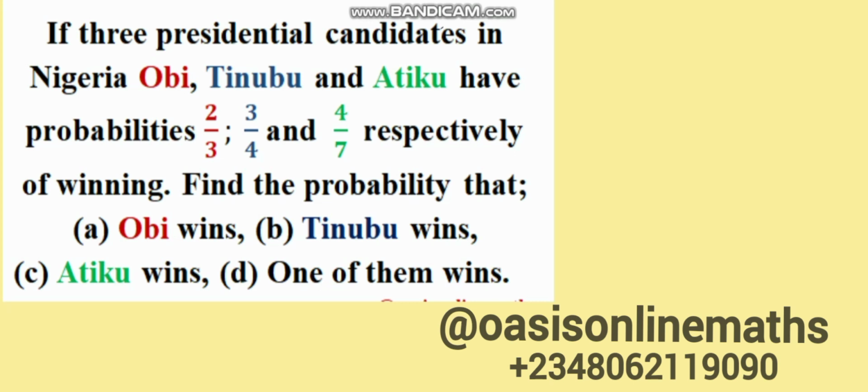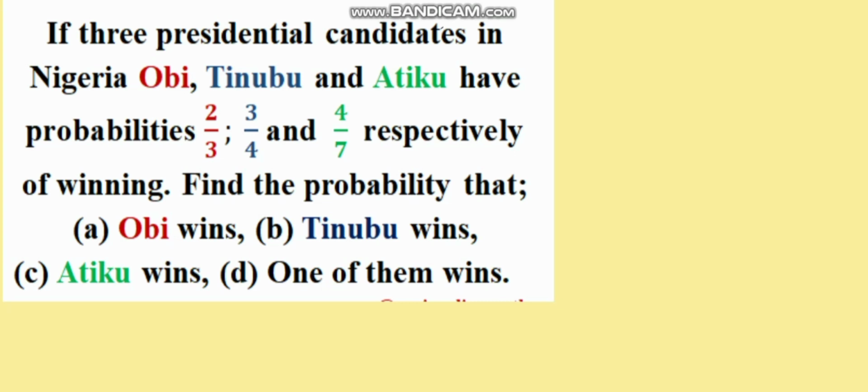And the question goes thus: if the three presidential candidates in Nigeria, Obi, Tinubu, and Atiku, and as a matter of fact, these are the major ones that are so popular, we have the rest of them, but this is what the question contains. If the three presidential candidates, Obi, Tinubu, and Atiku, have probability of winning 2/3, 3/4, and 4/7 respectively, we have to find the probability that Obi wins, Tinubu wins, Atiku wins, and also that one of them wins. Please don't forget, this question is a mutually exclusive event.